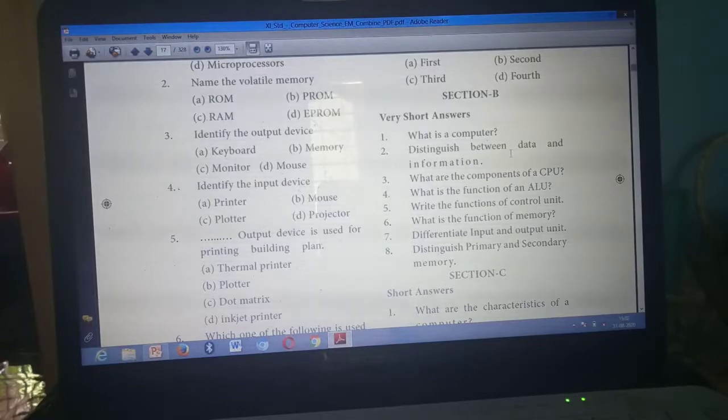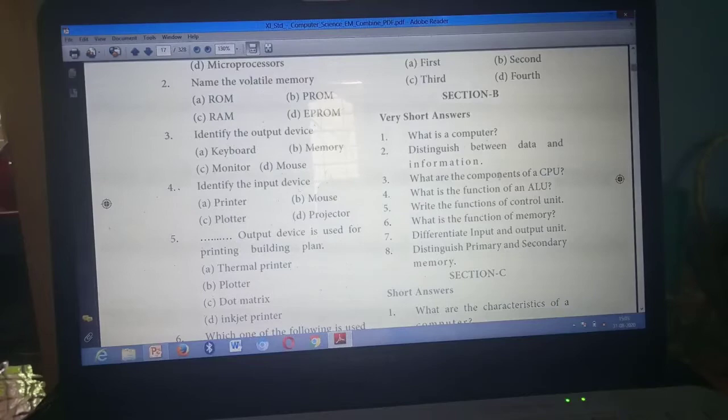Okay. So first, what is a computer? Write the page number 4. Here write 4. Have you all written? Second question. Distinguish between data and information. Page number 4.